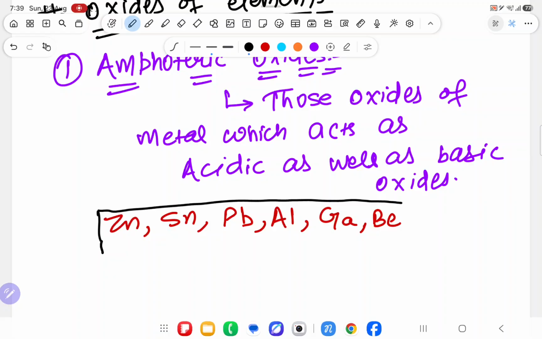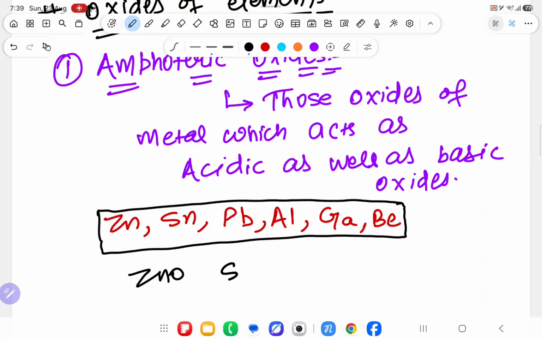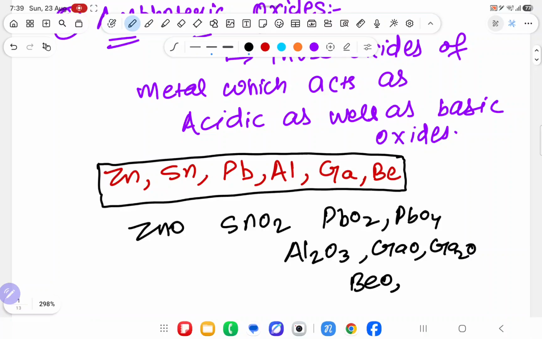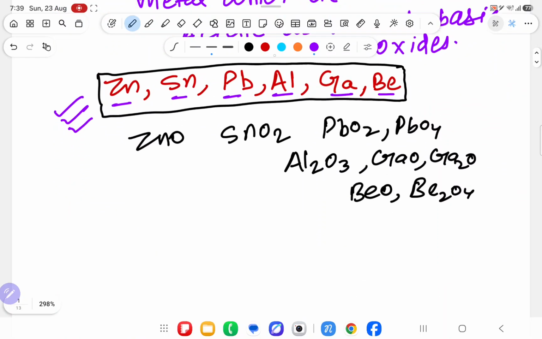Now, if you see oxides of any one of the metals from here, suppose written ZnO or SnO2 or PbO2 or Al2O3 or BeO, anything written. If oxygen is attached with zinc, tin, lead, aluminum, gallium and beryllium, their oxides are known as amphoteric oxide.